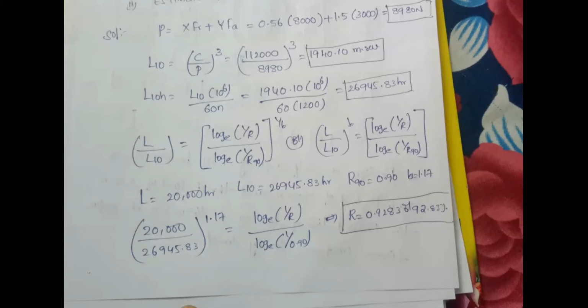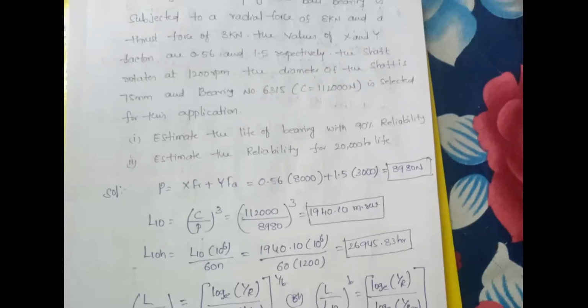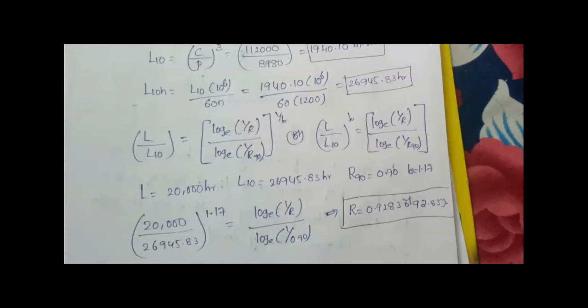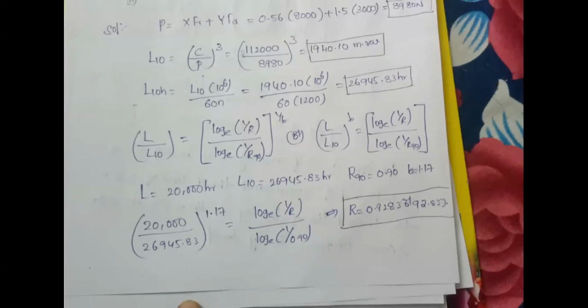It is clearly mentioned in the given problem: estimate the reliability for 20,000 hours. For 20,000 hours of life of a bearing, what is the reliability? So the answer here is 92%.